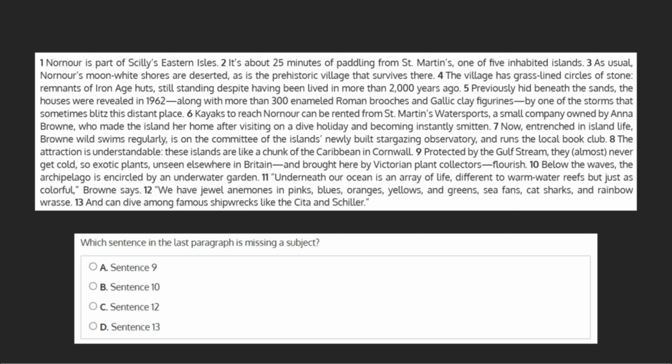Which sentence in the last paragraph is missing a subject? Let's go through our choices and see if we can locate the subject in each one.